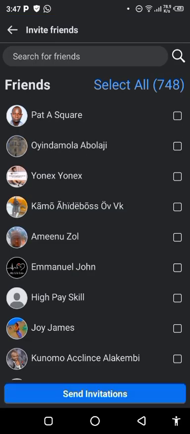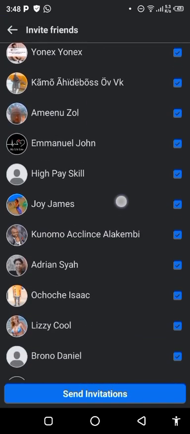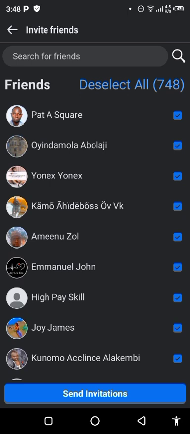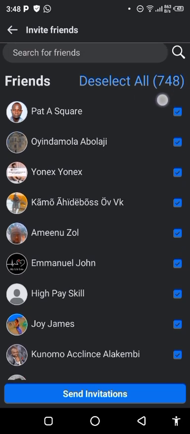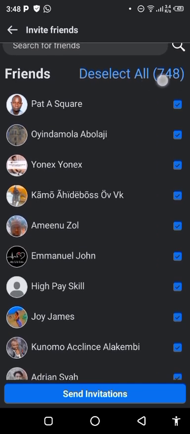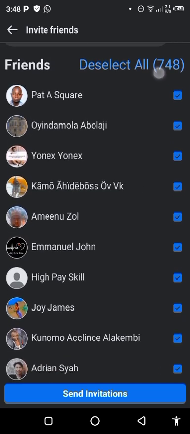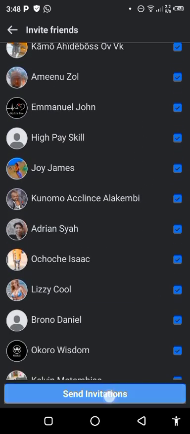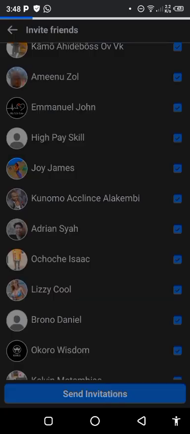As I switch to the profile now, you can see people that I'm going to send invitations to. You can see select 748 people. If I click on select all, Facebook is going to send a notification to 748 people. If we have more than this, Facebook is going to send the notification to those people. So click on send invitation here.